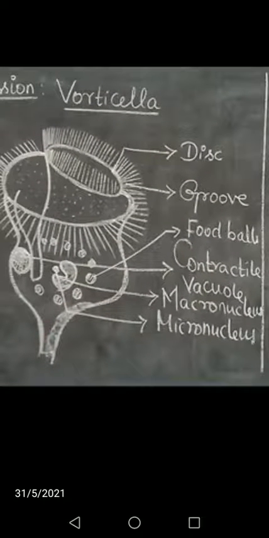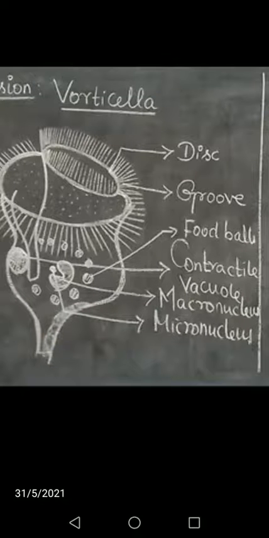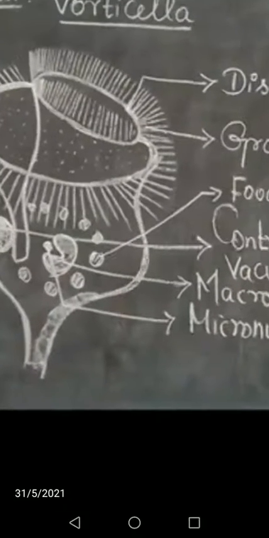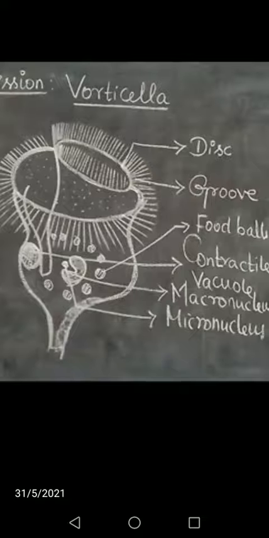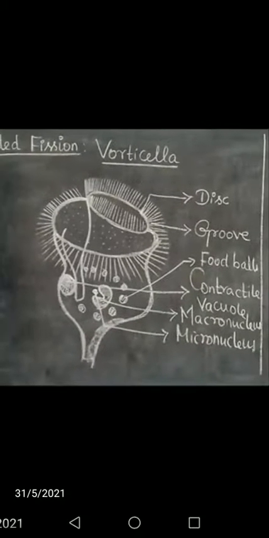The parts you are seeing are the disc shape, grooves, food balls, contractile vacuoles, macronucleus, micronucleus. This image is not there in your book. If you want, you can copy it into your textbook.